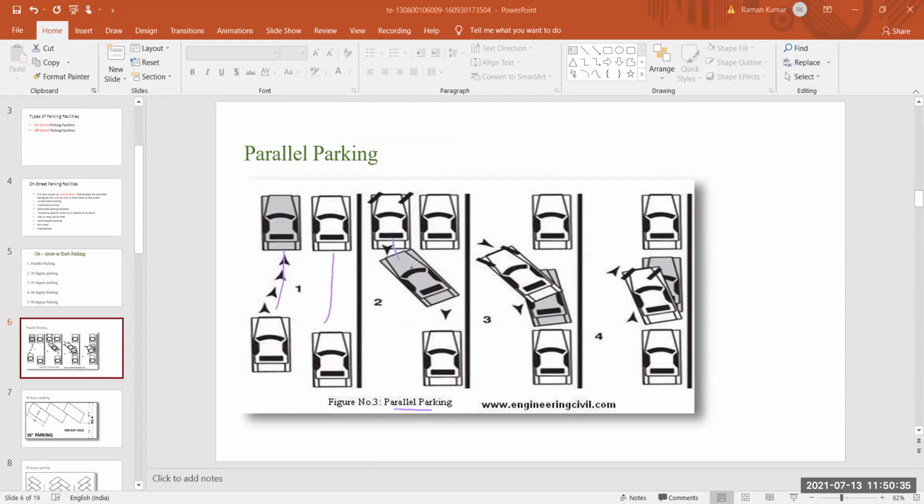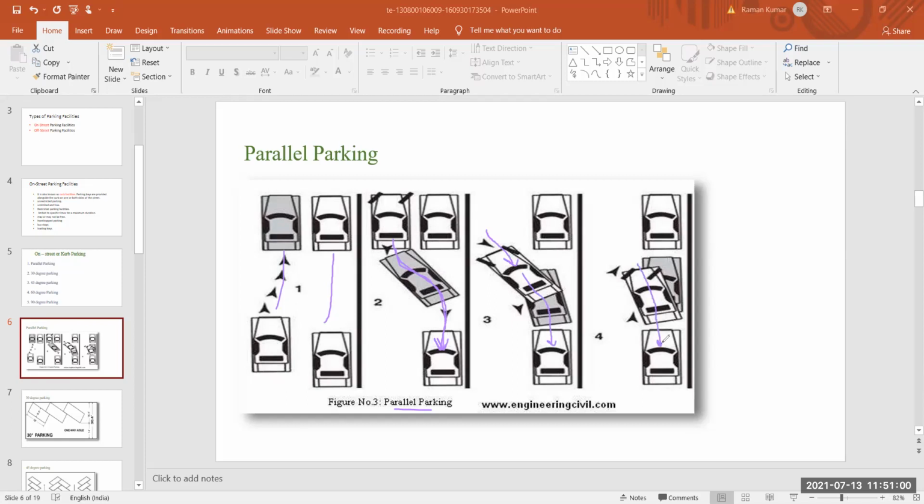From here the vehicle comes, the driver maneuvers along this path, and here he stops or parks his vehicle. Also from here they start, come to this point, and park their vehicle.